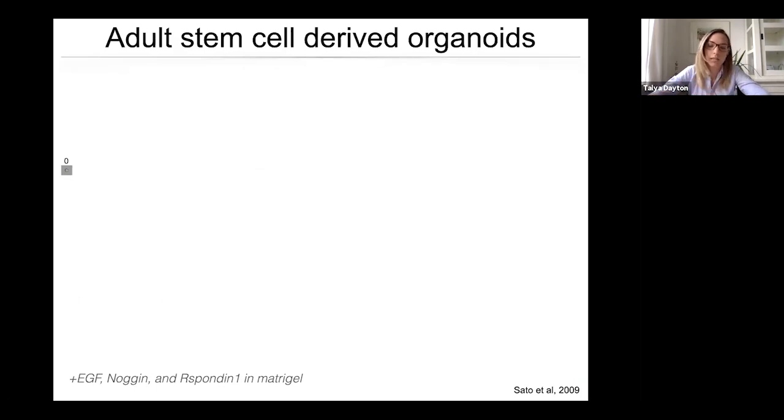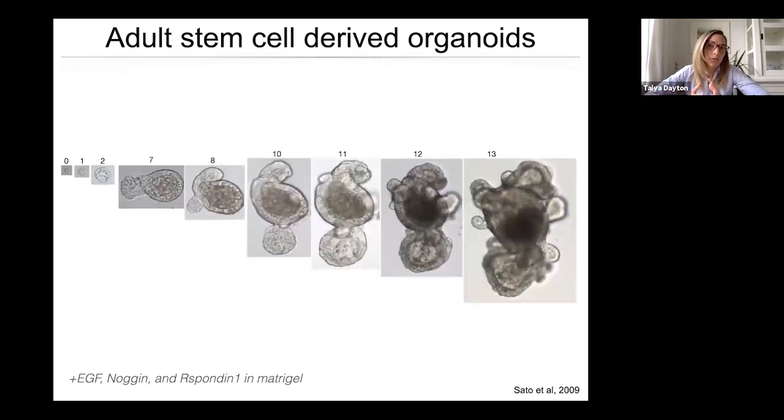cell, in this case from the intestine, and then grow it under defined conditions such that over the course of 2 weeks, as you can see from these different snapshots at different days, this single cell will proliferate, generate new cells. These new cells will differentiate, and then all of these cells will self-organize to form a structure that resembles the structure of the organ from which this cell was originally derived, in this case, the small intestine.